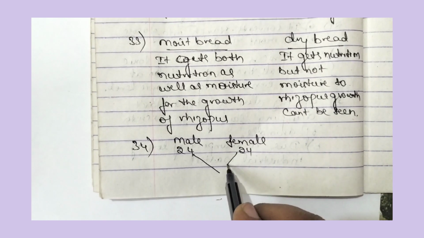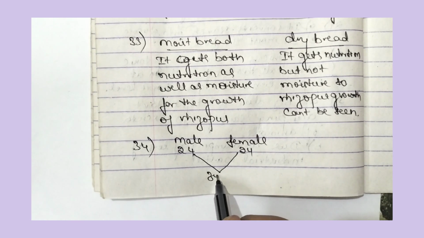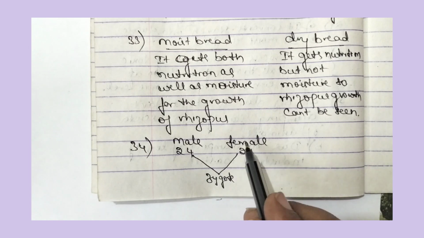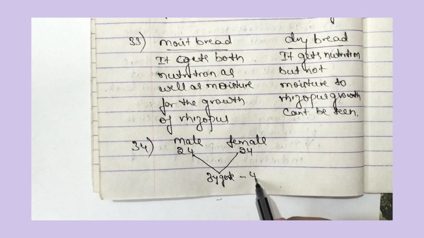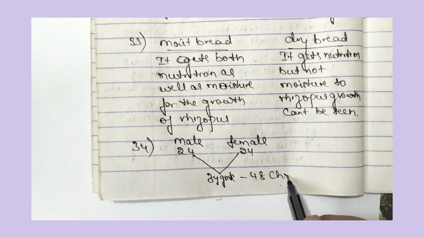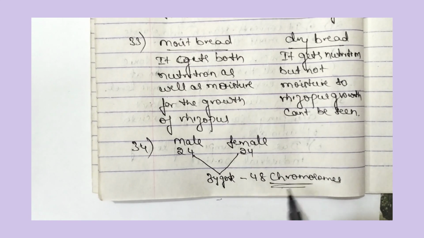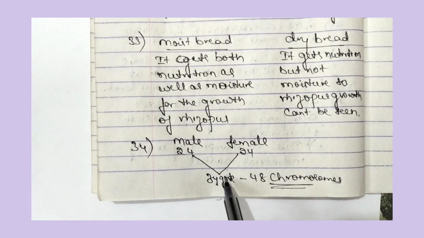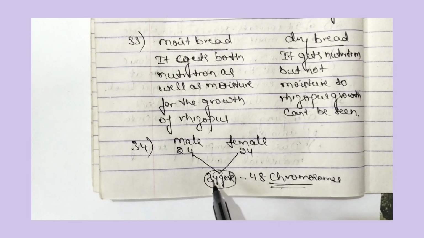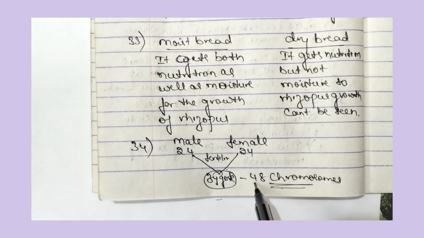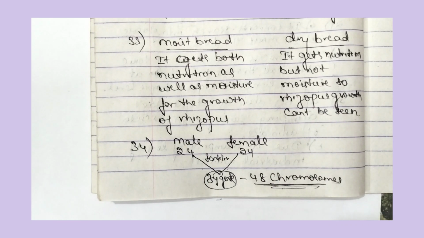The fusion of male and female gametes gives us the zygote. If male has 24 and female has 24, then in the zygote totally 48 chromosomes will be there. Male 24, female 24, the fusion of male and female is fertilization. So after fertilization, in the zygote we can see 48 chromosomes.